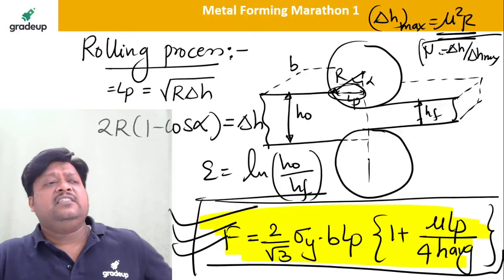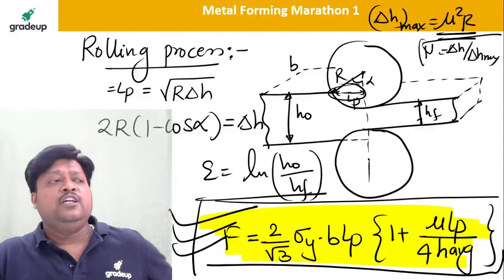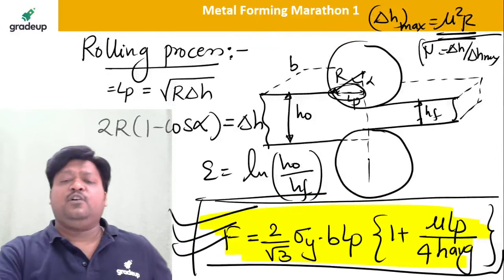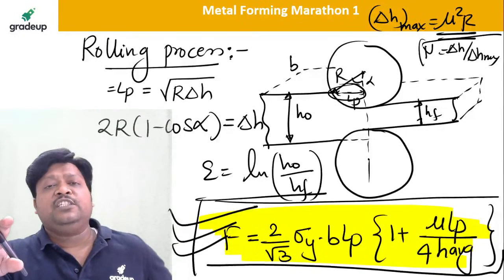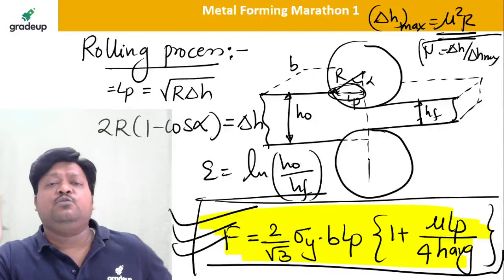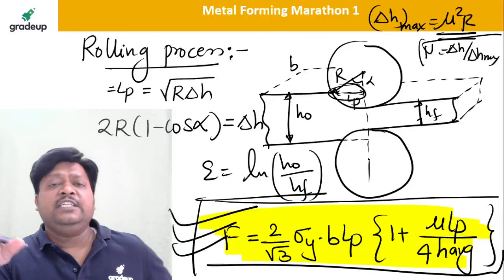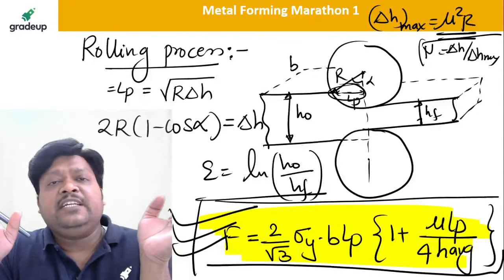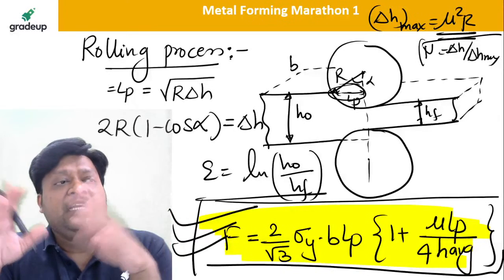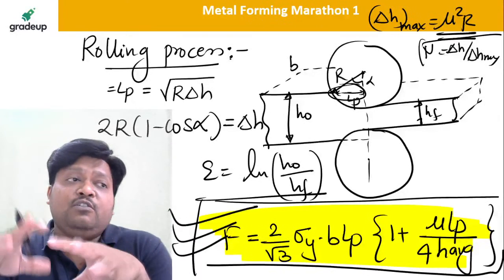All these things we are definitely going to look at in tomorrow's session. From 2 to 4, once again we will be covering the bulk deformation processes like rolling, wire drawing, tube drawing, extrusion, forging. Including the sheet metal working, some of the questions from sheet metal we are going to solve in tomorrow's session.